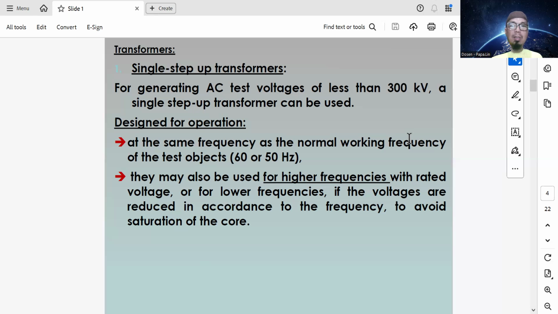In Indonesia it is 50 Hz. They may also be used for higher frequencies with raised voltage, or for lower frequencies if the voltage is reduced in accordance with the frequency to avoid saturation of the core.